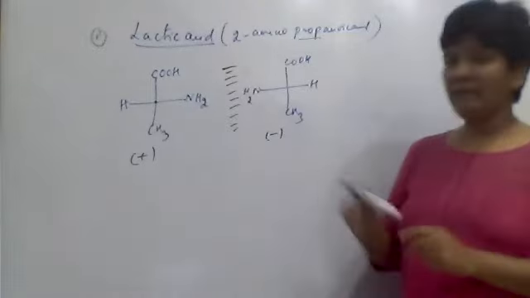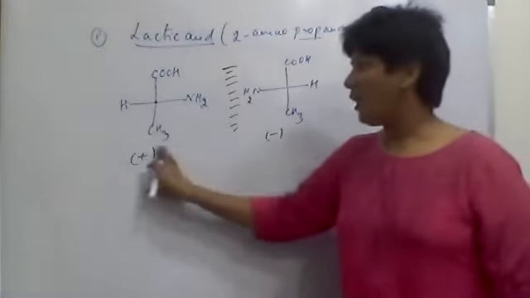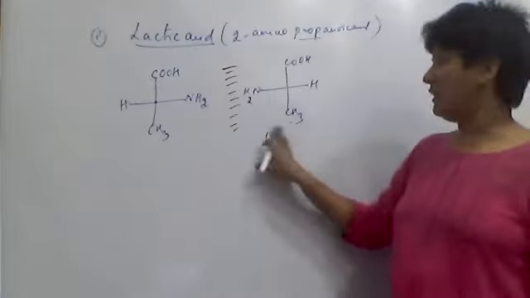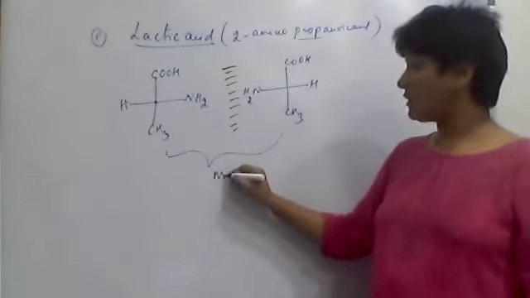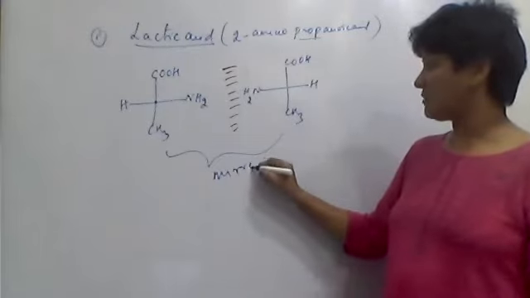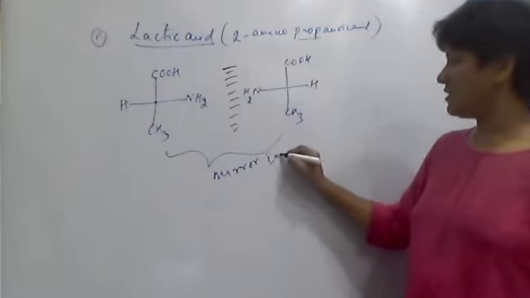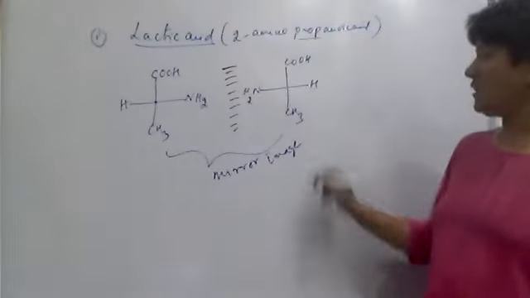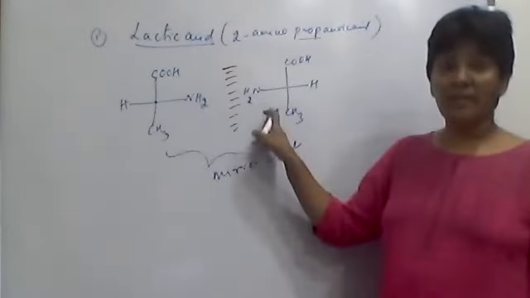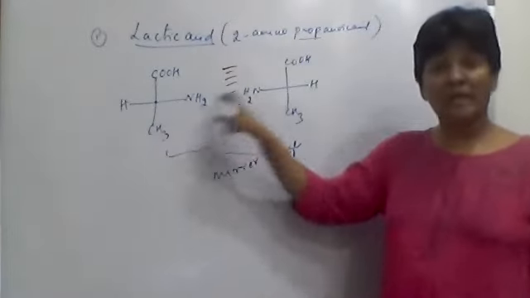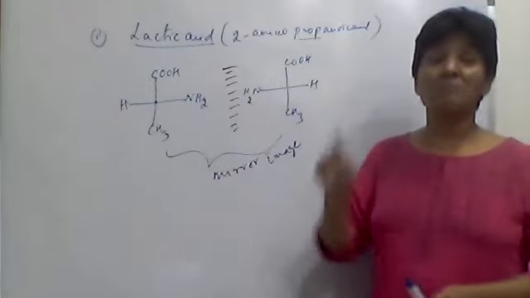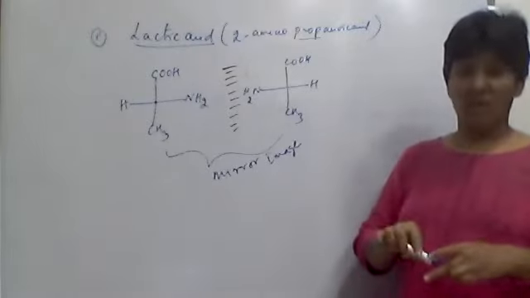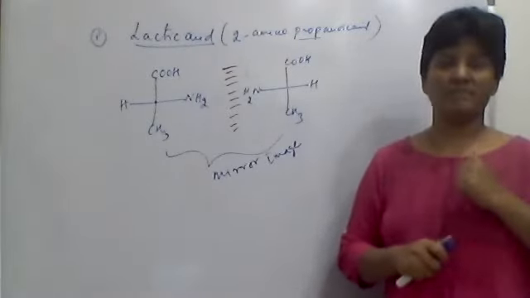Like that, in the polarimeter you see that one molecule is dextro and the other molecule is levo. So these are two molecules, and they have a mirror image relation. These are optical isomers, optically active isomers. Now we will define the enantiomers.